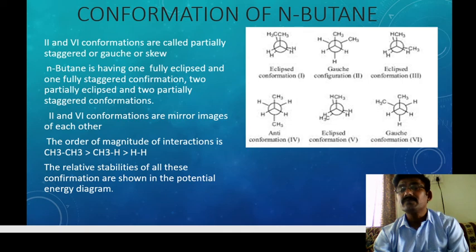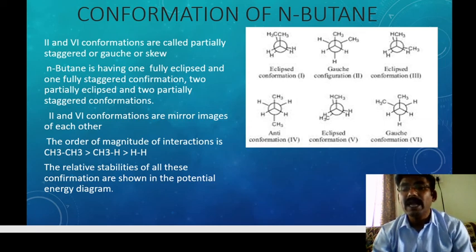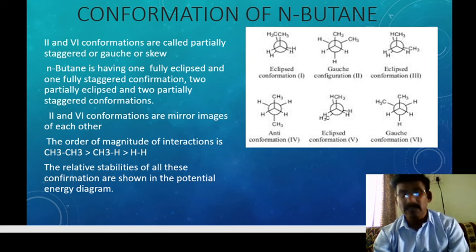If this one is rotated another 60 degrees, the anti-conformation forms, the fully staggered form, which is the fourth one.